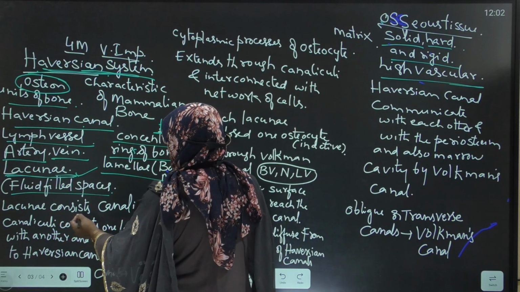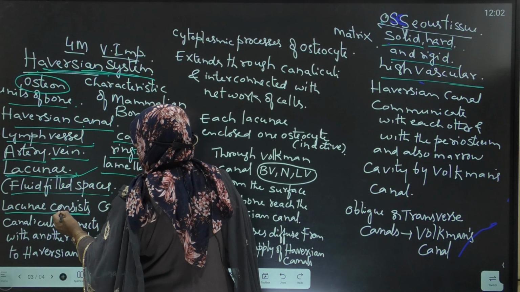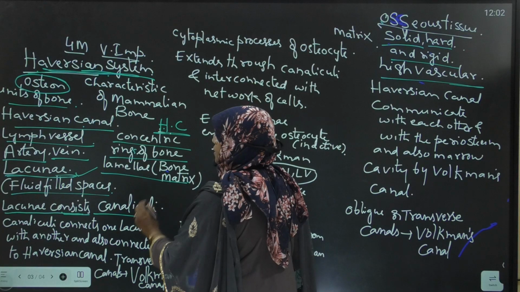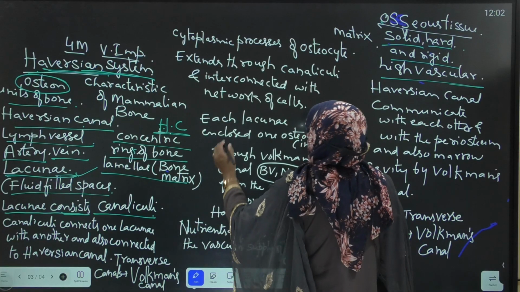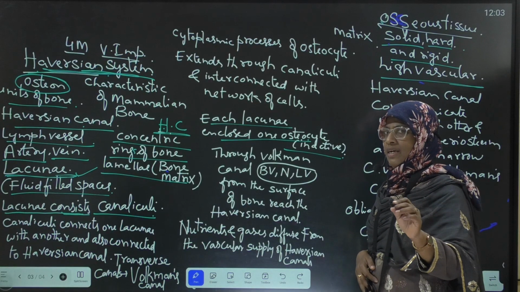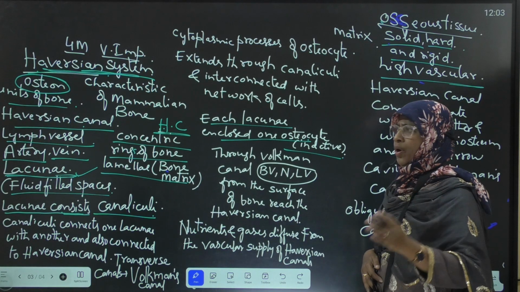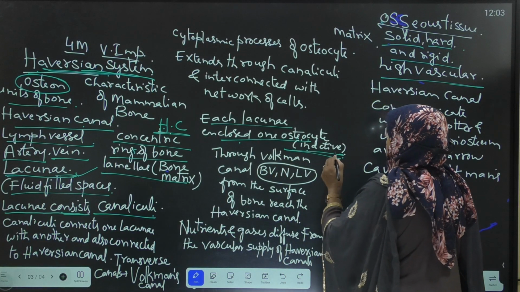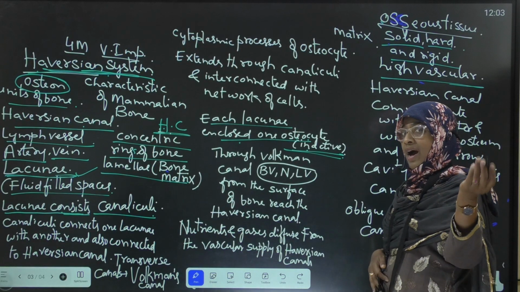From the lacunae, many small processes arise. They are called canaliculi. Next, lacunae also enclose cells called osteocytes, which are inactive. Each lacuna encloses one osteocyte, the inactive form of the osteoblast.